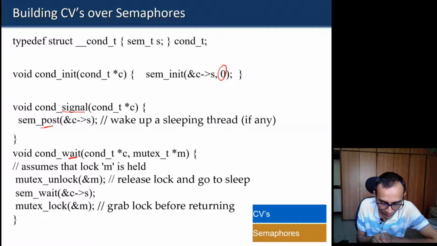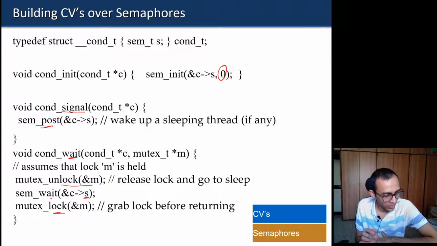Whenever we call wait, we assume that the lock is held. So basically we'll first release the lock, because we have to go to sleep on the wait operation. Before going to sleep, you first release the lock and then call a wait operation using the semaphore function on the semaphore variable of this condition variable. And then when somebody is woken up from wait, it will reacquire the lock using mutex lock. It will grab the lock before returning.